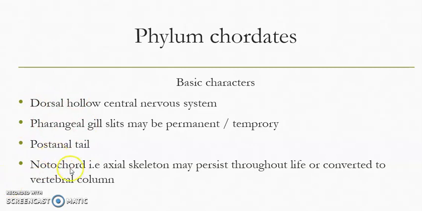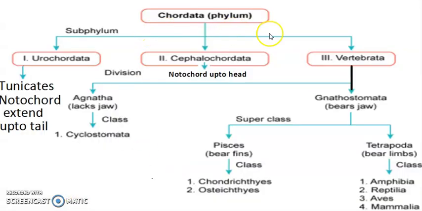Next is the notochord. It is an axial skeleton that is present from head to tail, or it persists, meaning it is present throughout life in some organisms. Examples are urochordates and cephalochordates. While in vertebrates, which include the five classes, fishes, amphibians, reptiles, birds, and mammals, it is converted into the vertebral column.